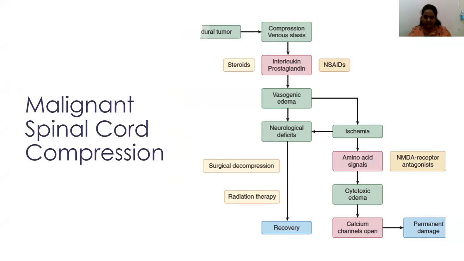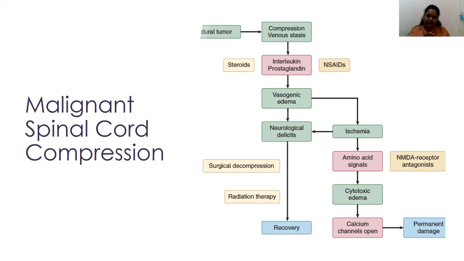The pathophysiological process involved is that an epidural tumor will cause a compression of the venous plexus. This in turn leads to secretion of inflammatory cytokines, that is interleukin and prostaglandin, which cause vasogenic edema.